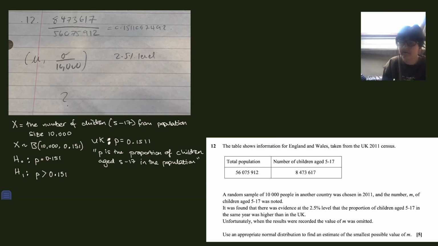Now we do the survey, we ask the 10,000 people and we get the result. Now we're not told what that result is, but we're given a result. So let me just draw my little picture. So here's the binomial distribution, binomial 10,000, 0.151. This is 10,000 and at the other end 0, 1, 2. Somebody did a survey and the result that they got, M, the number M of children, we don't know what it is, but we do know that this area has come out smaller than 2.5%.